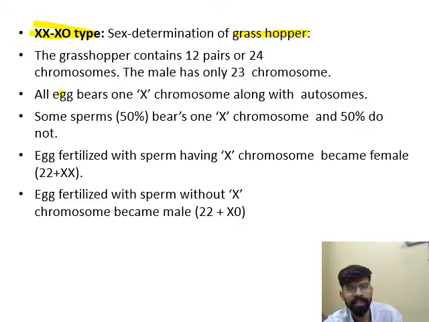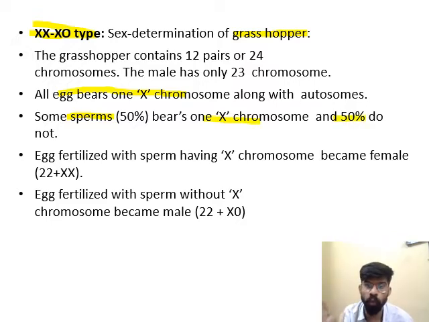All eggs bear one X chromosome, and some sperm contain one X, and 50% of sperm do not contain any chromosome, that is XO. 50% contain X and 50% O. An egg fertilized with a sperm having an X chromosome becomes female. It means if the egg, that is X, is fertilized with an X chromosome, then it will lead to the formation of female.